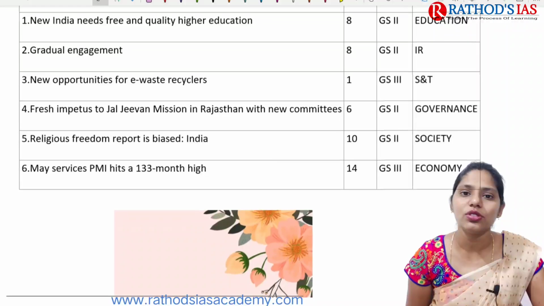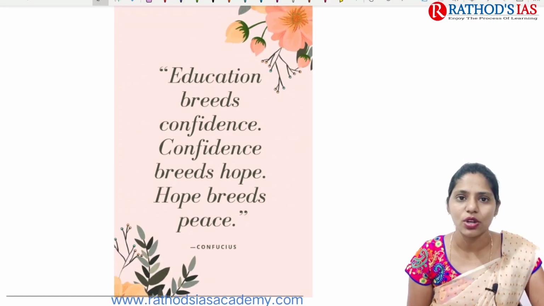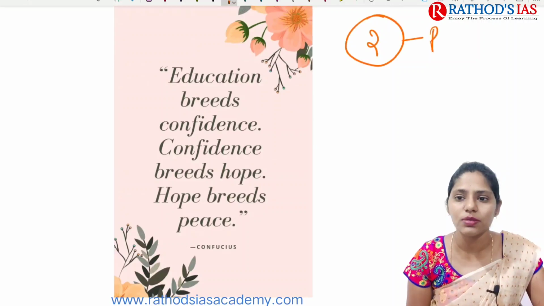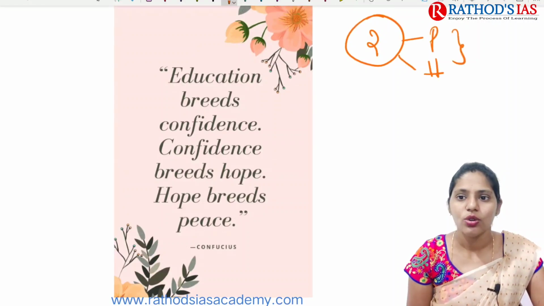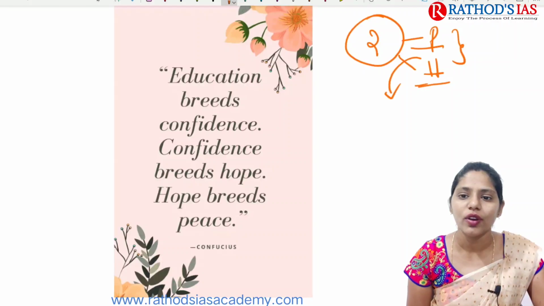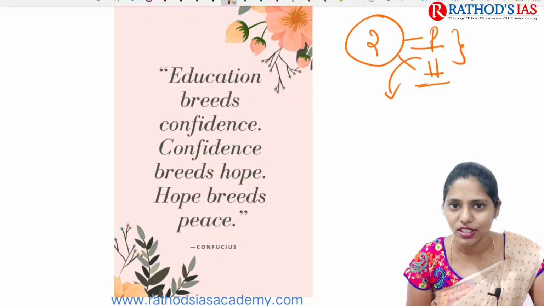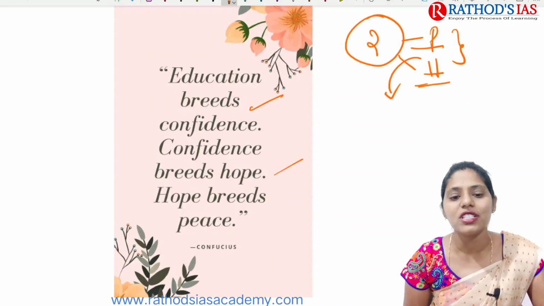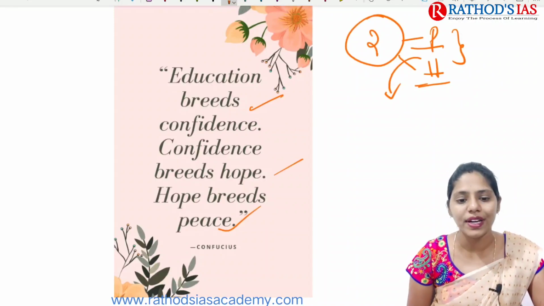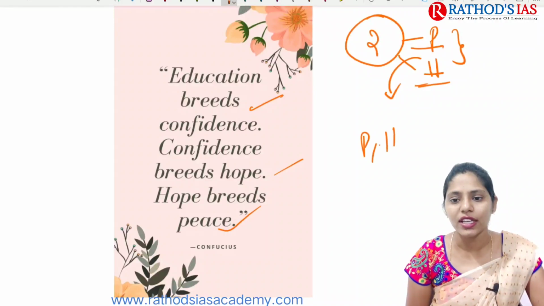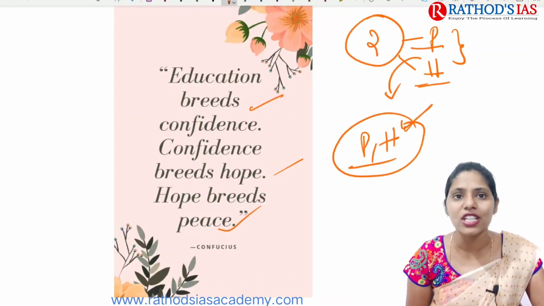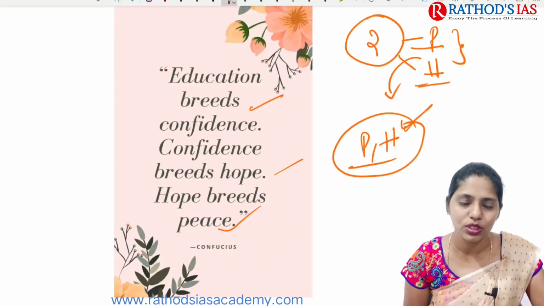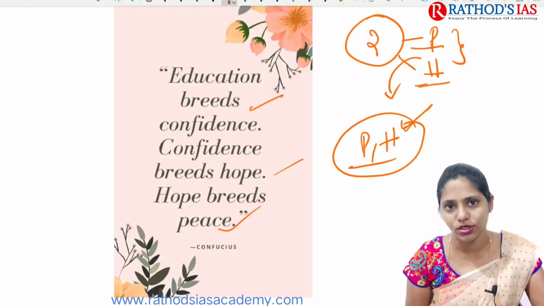Now let us see today's quote. It is based on education. Two important challenges that we are facing in India are poverty and hunger. To address poverty and hunger, one important solution I can say is education. Why? Because education breeds confidence, confidence breeds hope, and hope breeds peace. Because of hunger as well as poverty, there is a large amount of crime in India. Mainly to address those crimes, education is one of the important solutions.